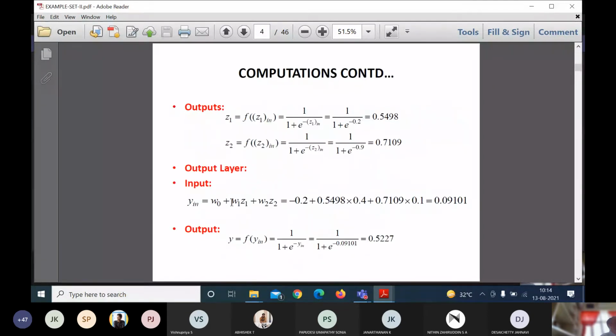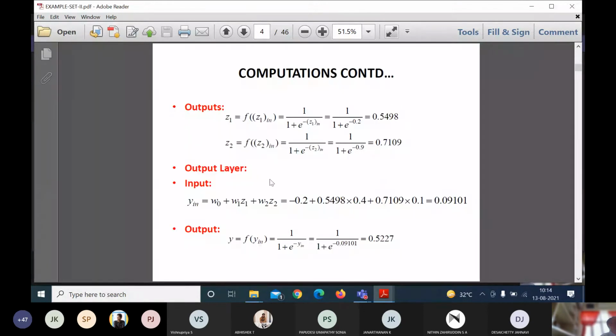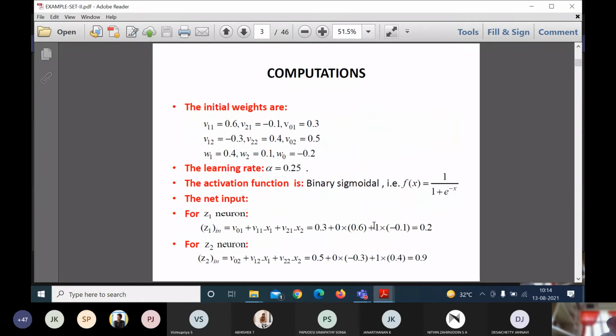And what is this Z1 value? This Z1 value is nothing but the output I calculated using the binary activation function. W naught is minus 0.2, W1 value is 0.4, and W2 value is 0.1.